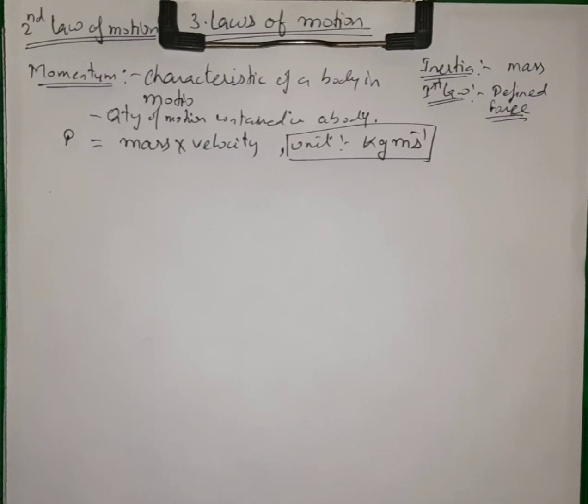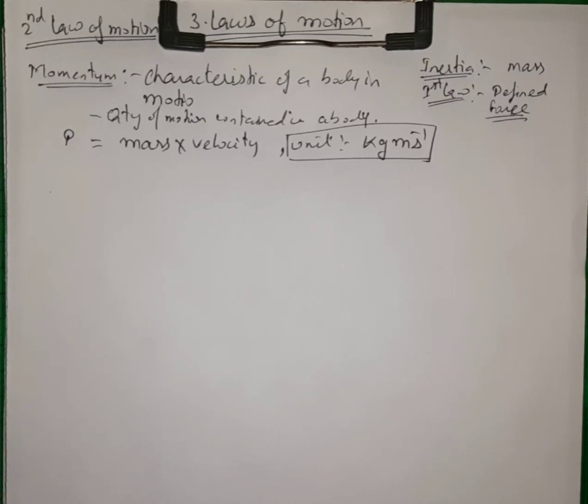If it is moving with velocity v, then to stop this moving cycle I need to apply some force. And let us say that some heavier vehicle, a car, is moving with the same velocity. Then what do we observe? We need to apply more force than in the earlier case to stop that car.